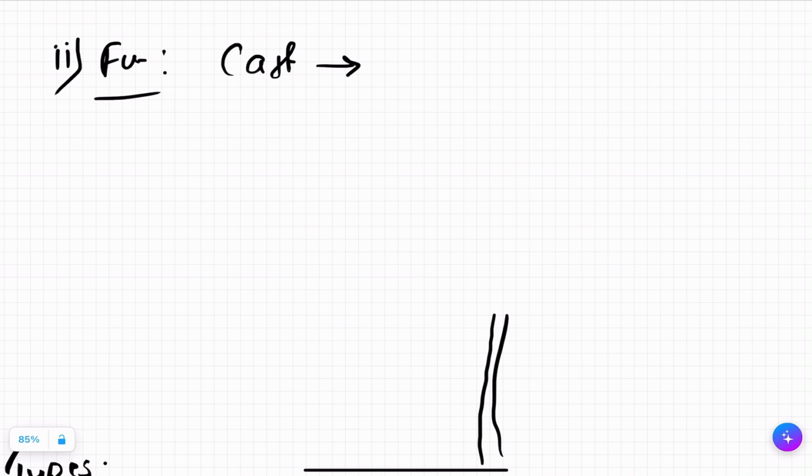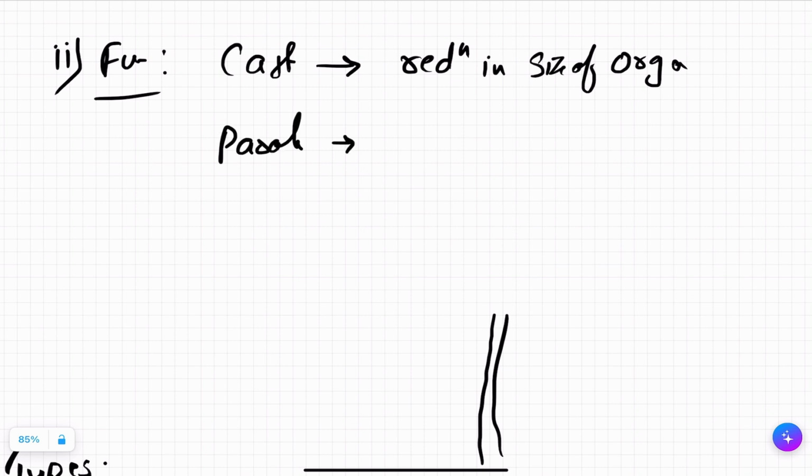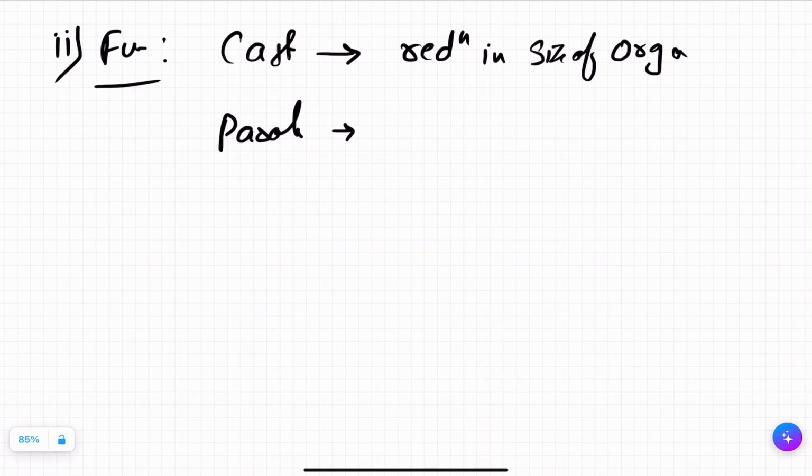This functional atrophy will be due to what? Hypotrophy. So this is the reduction in size of the organ, because you have put the cast and the body part is not in use. Also in paralysis, the muscle is not used. A person who is bedridden, there is no use of function, there is no use of muscle, so it will also undergo atrophy.